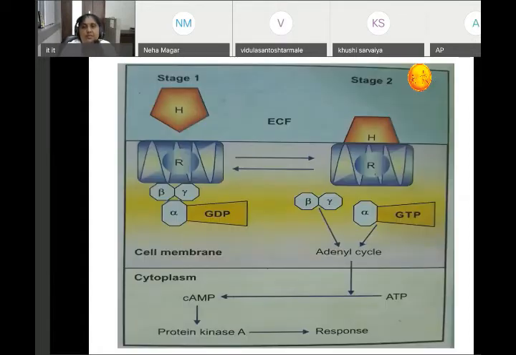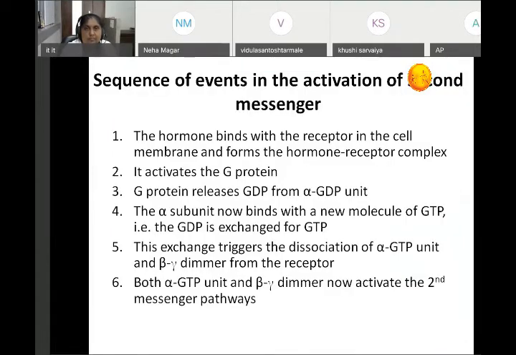First, see the figure. Stage 1, H is the hormone. Stage 2, hormone is attached to the receptor. Hormone receptor is formed. Now, beta, gamma, alpha, they are monomers. Now, see the sequence of events: first there is activation of the second messenger.